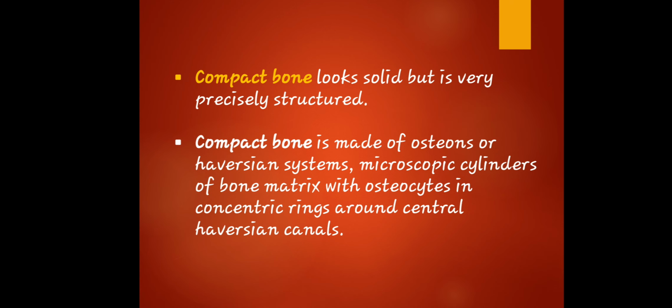So that is osteons. While there's another term that we've encountered in this part: the Haversian canals. Haversian canals are microscopic tubes or tunnels in cortical bone that house nerve fibers and a few capillaries.